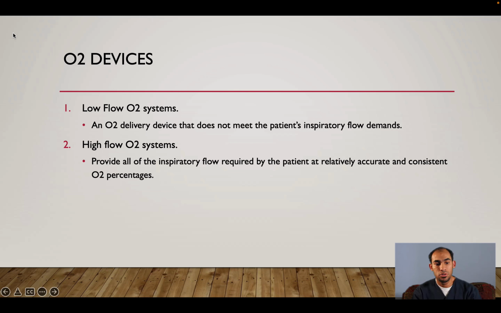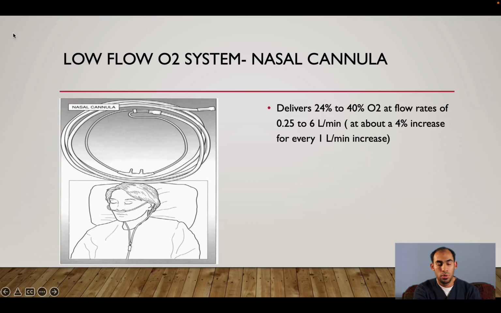The high flow oxygen system provides all of the respiratory flow required by the patient at a relatively accurate and constant oxygen percentage. So we will start with the first device here. We have the nasal cannula. As you see in the picture, this is the nasal cannula. You will put it in the nose.